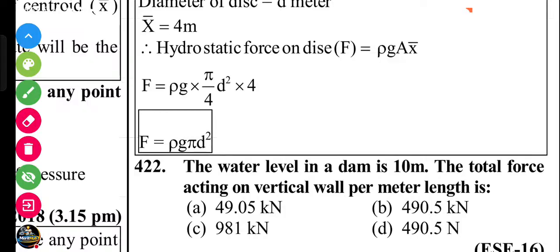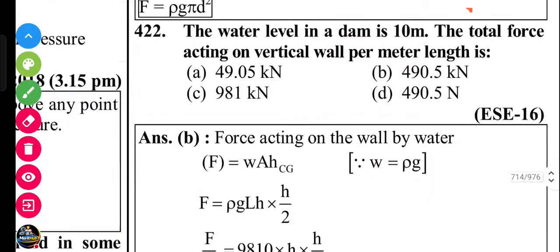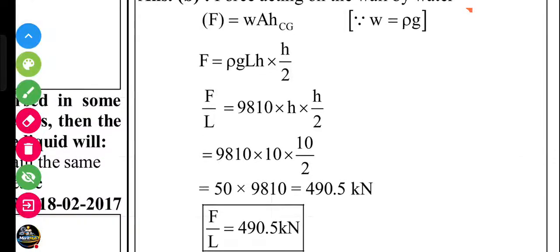So we have to take per meter length, okay. And the hydrostatic force equals rho g A h bar. The length is coming. Okay, rho g A h, so rho g l into h by 2.